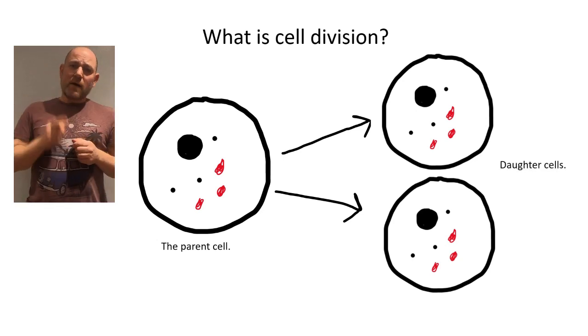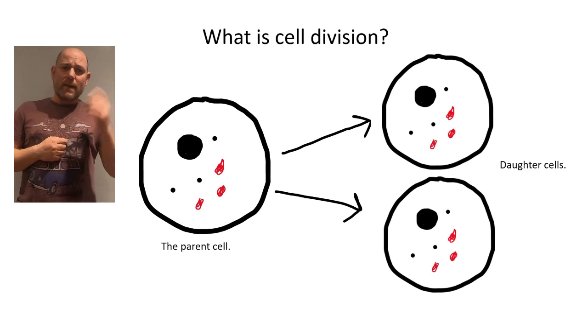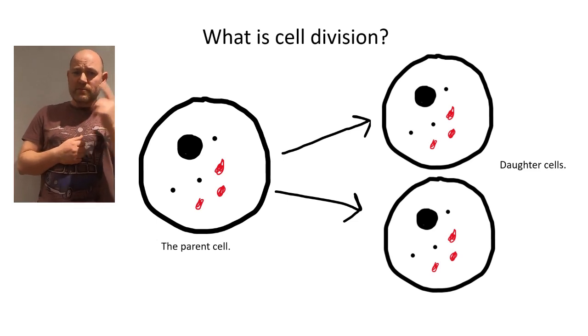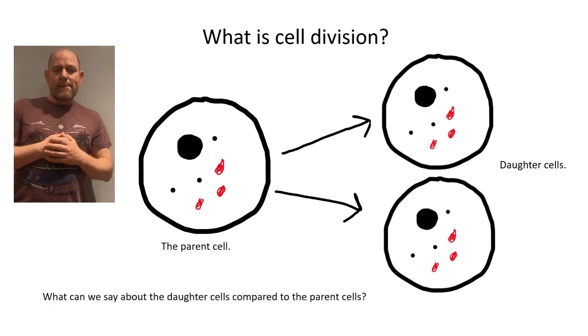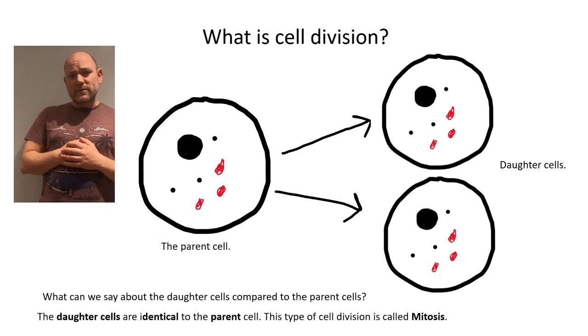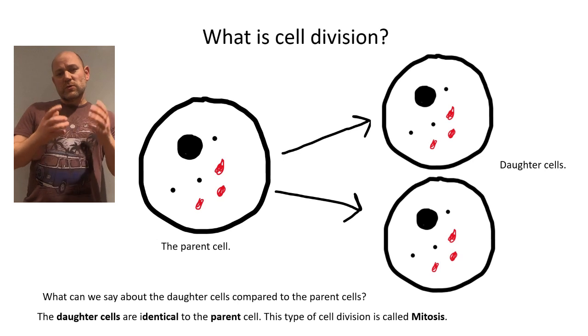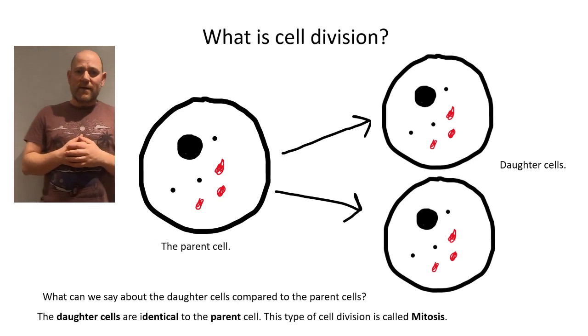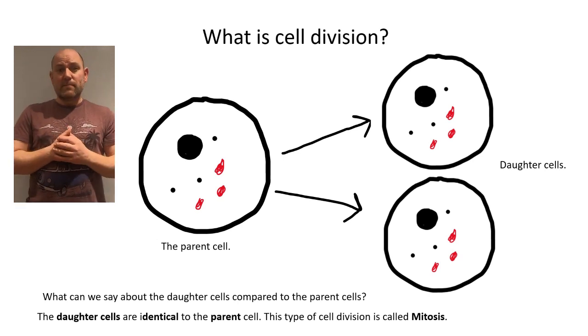What do you notice about the daughter cells in the diagram and the parent cell? Count the ribosomes and the mitochondria. You should notice that they have the same amount of organelles. And this is because the daughter cells are identical to the parent cell. And this is what happens in mitosis.